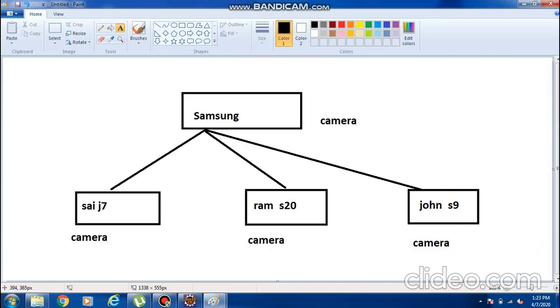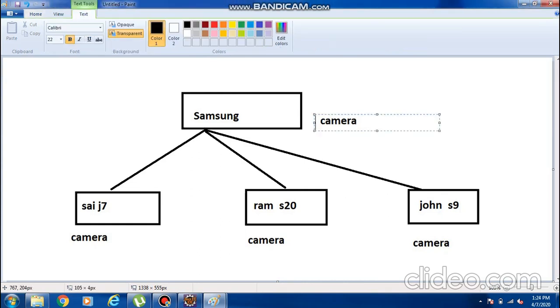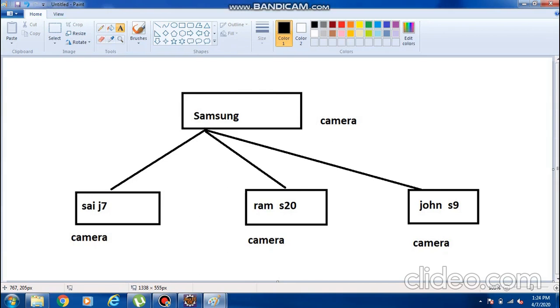If you buy J7, S20, or S9, all three persons buy a Samsung mobile. J7 is one of the brands of Samsung, S20 is also one of the brands of Samsung, and S9 is also one of the brands of Samsung.